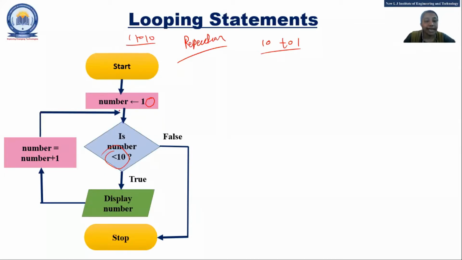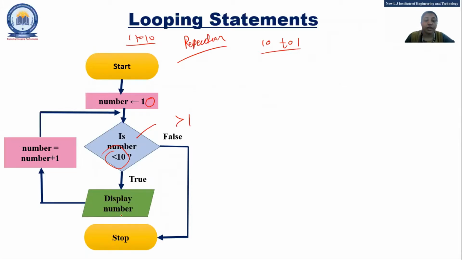So what happened the first time? The condition is false and it will stop. It will not print anything, right? So here the number condition should be changed. So what is that change? The number greater than 1. Okay, any doubt about that?